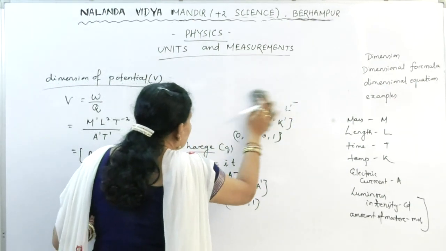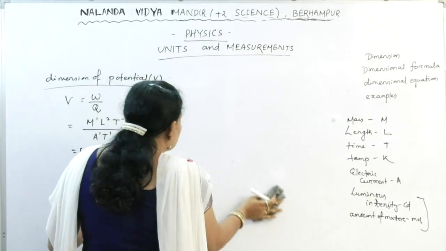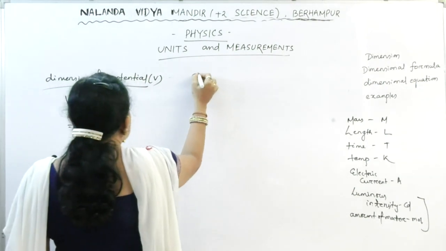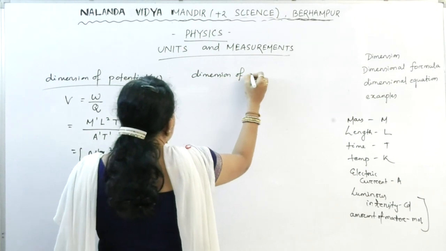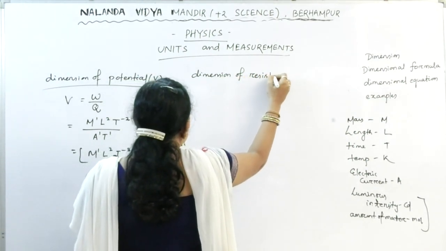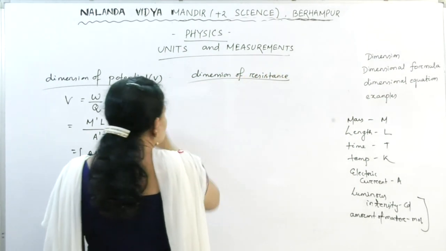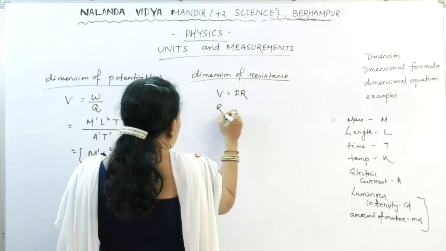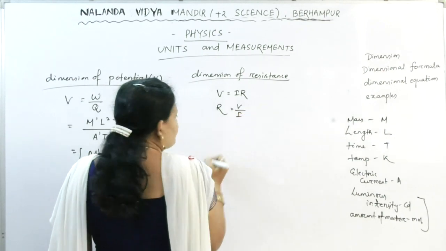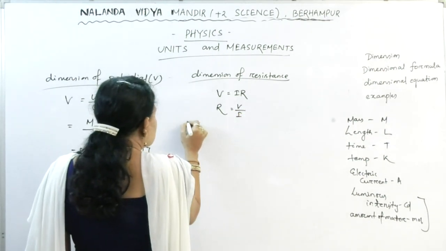Next, suppose you are asked to find out the dimension of resistance. Dimension of resistance. We should know Ohm's law, V equal to IR and R equal to V by I. So what will be the dimension of R?